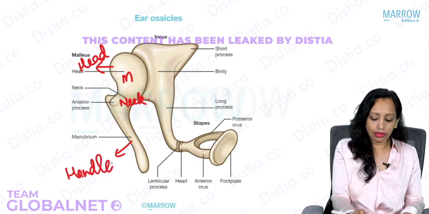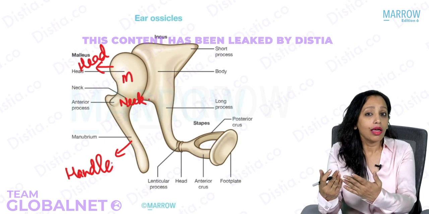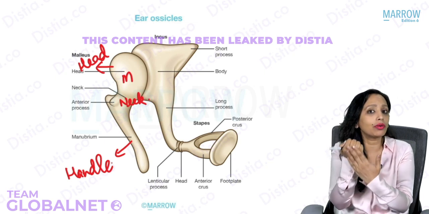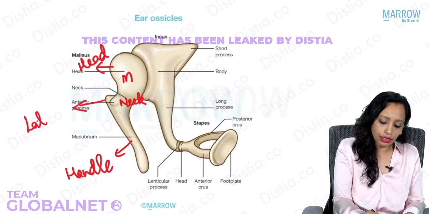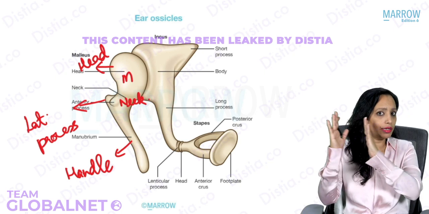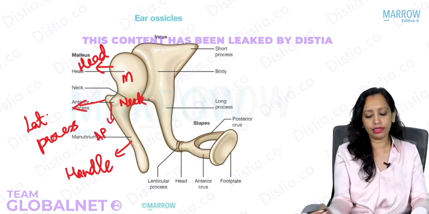And we know that the malleus has 2 processes. One projects towards the external auditory canal, which is tightly attached on the tympanic membrane, like a projection on the tympanic membrane. What is that known as? That is the lateral process. And one process projects anteriorly. If I'm talking about the right ear, this is the anterior. This is the anterior process of the malleus.